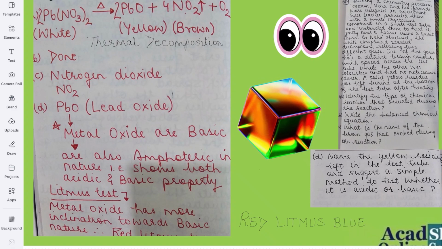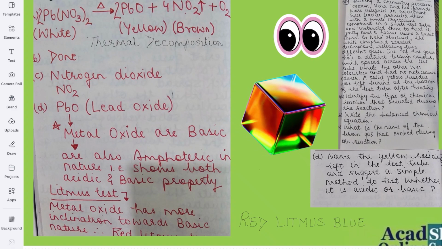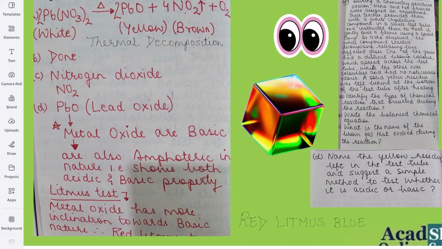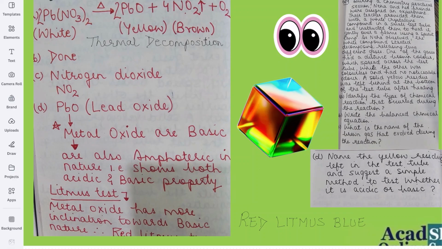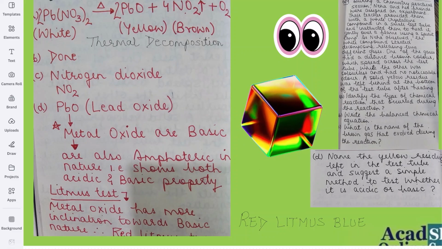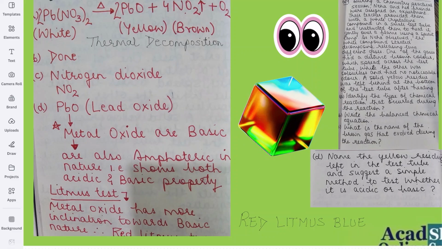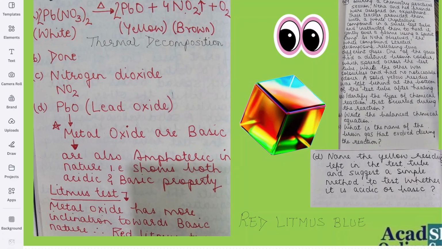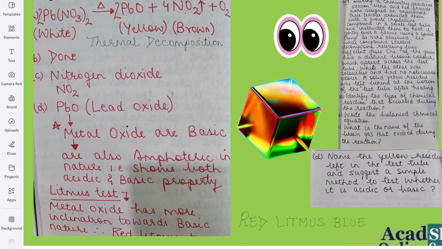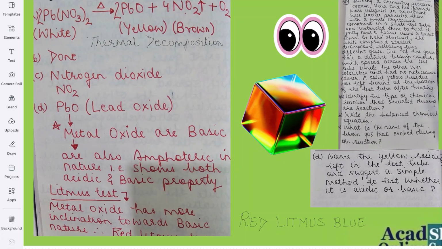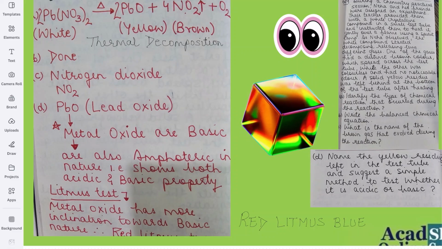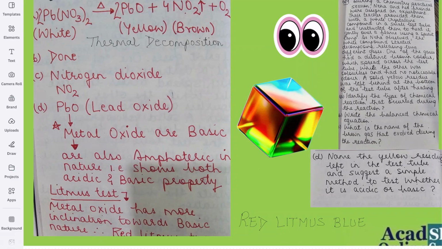We heat this and we get PbO, lead oxide, which is yellow in color. We also get nitrogen dioxide, which is brown in color, and oxygen gas is also evolved. Am I clear, children? Now, the A part says identify the type of chemical reaction that occurred. It is a decomposition reaction, but which type? Because it is in the form of heat, it is a thermal decomposition reaction.